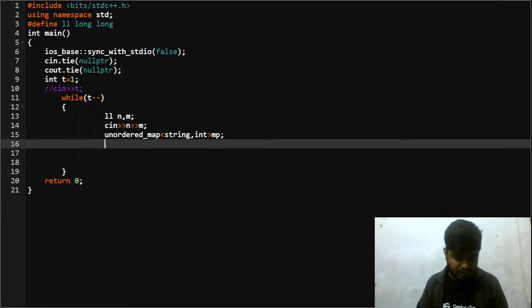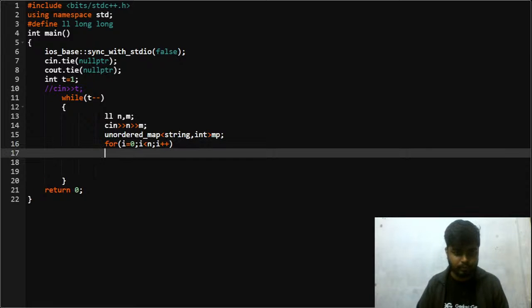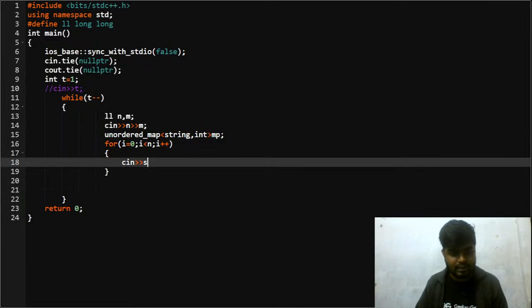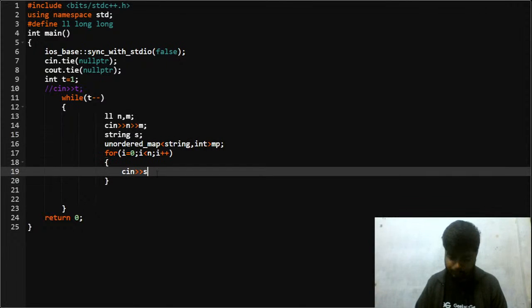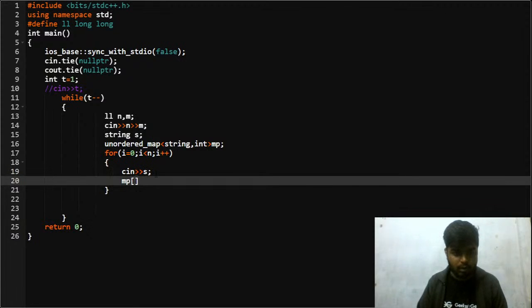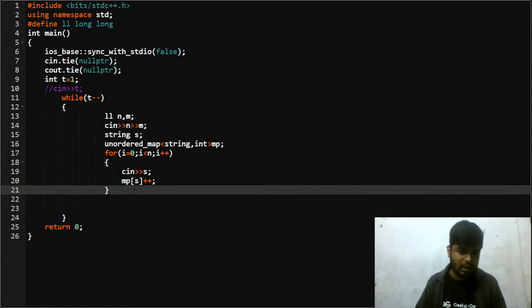What will I do after this? I'll simply take the first input, that is, I start from 0, i is less than n, and i plus plus, right? Let's say that I am taking a string s. I'll take the string as an input and I'll say map of s plus plus. That means that when this string comes, I'll have to increment it, right? Everyone will agree to this, right?